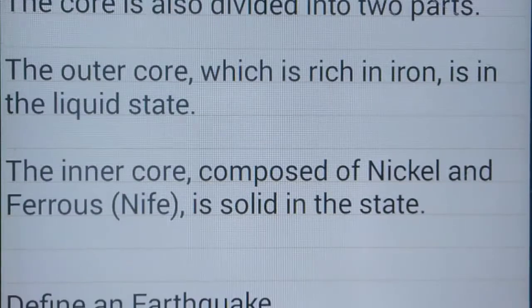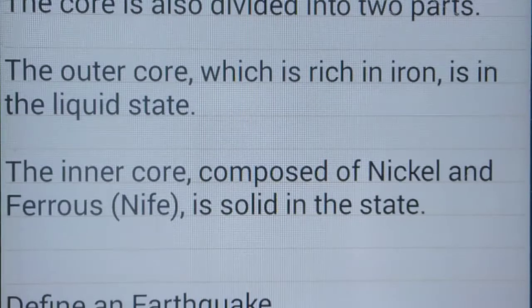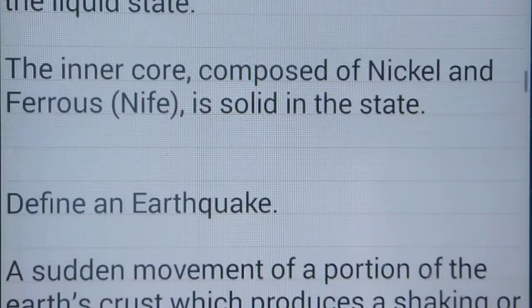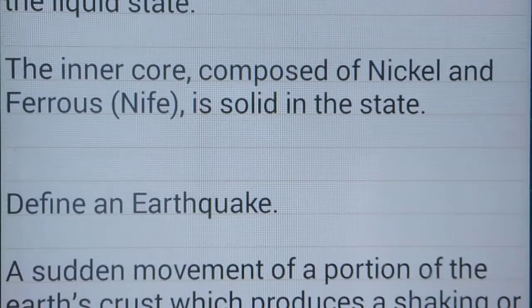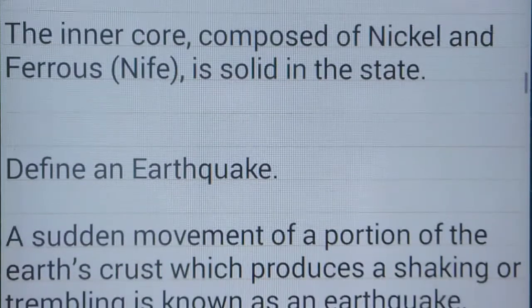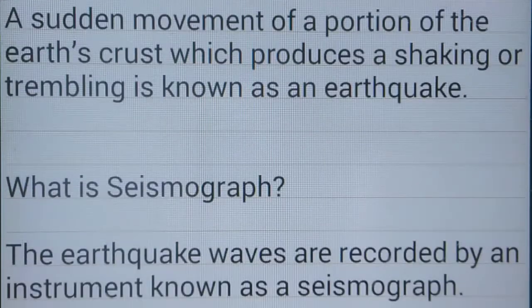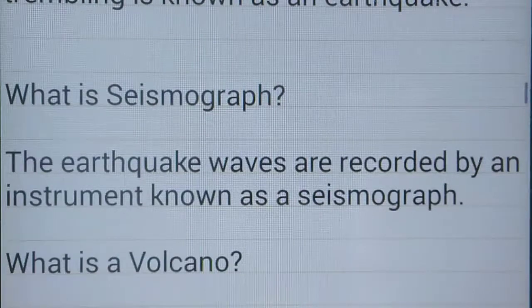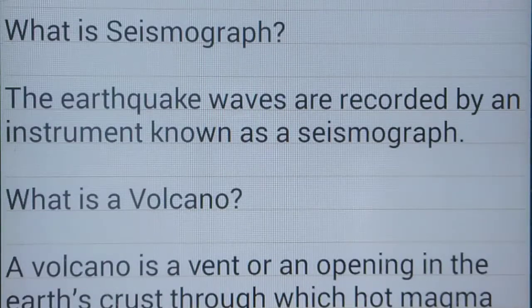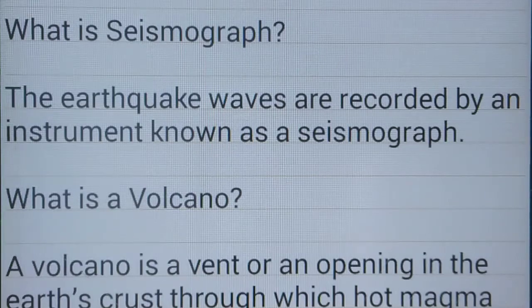The outer core, which is rich in iron, is in a liquid state. The inner core, composed of nickel and ferrous, also called nife, is in a solid state. What is an earthquake? A sudden movement of a portion of the earth's crust which produces a shaking or trembling is known as an earthquake. What is a seismograph? The earthquake waves are recorded by an instrument. It's called a seismograph.